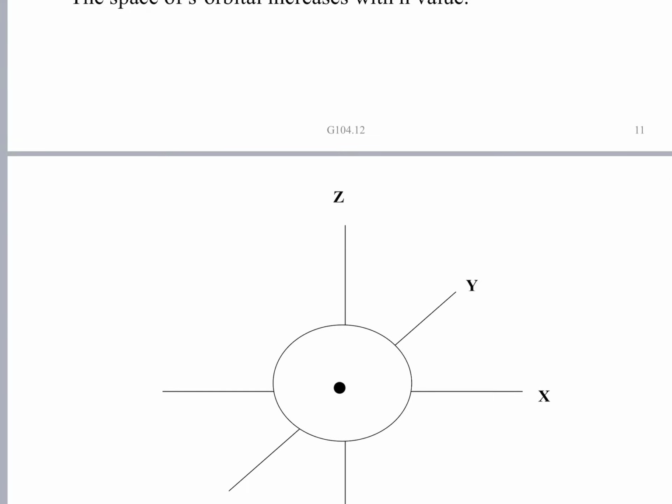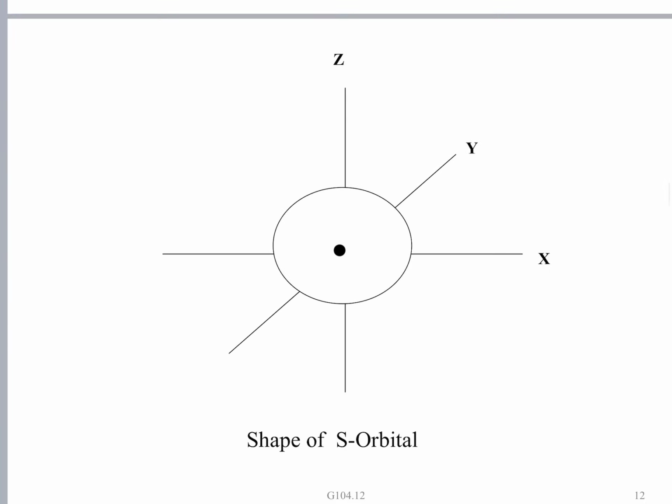Okay, let us see the shape of the orbital. So the s orbital shape is spherical. We draw a sphere in the center. You can call that dot a nucleus. Here we are showing all the 3 coordinates also. Have you seen? Is it clear?